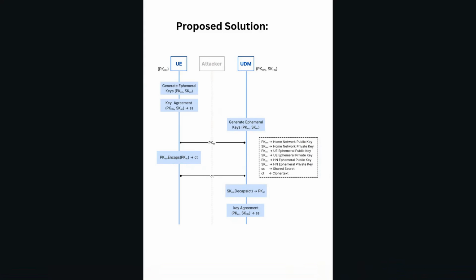So in this particular case, the attacker has access to these two items, the ephemeral public key of the UDM and the ciphertext. By the definition of forward secrecy, if any long-term key, the home network private key or the public key, gets compromised, the attacker cannot deduce the shared secret based on these four keys by combining them in any form. So we can say that in this proposed solution, the forward secrecy is maintained.